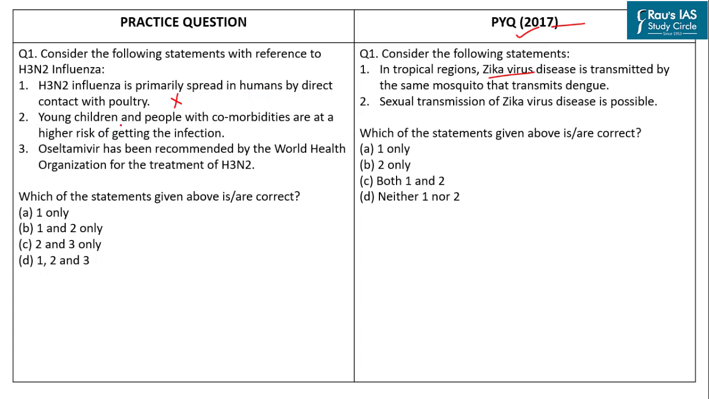Second statement, young children and people with comorbidities are at higher risk of getting the infection. Now, this is a correct statement, as the virus infects young children and people with comorbidities like asthma, diabetes, heart disease, and weakened immune system. Statement 3. Oseltamivir has been recommended by World Health Organization for the treatment of H3N2. Now, this is also a correct statement, as this is a drug which is recommended by WHO for the treatment of swine flu, that is H1N1 virus, and also of H3N2 virus.